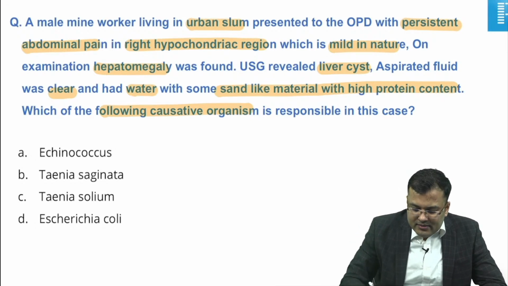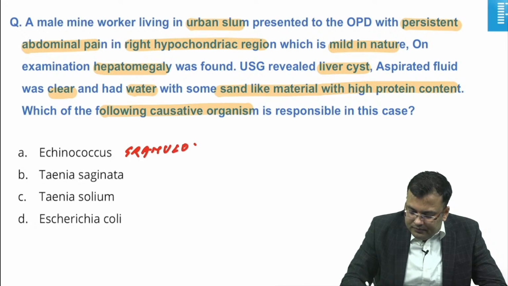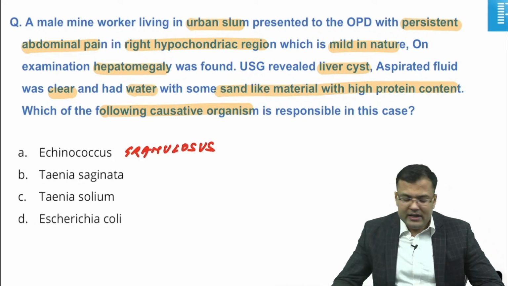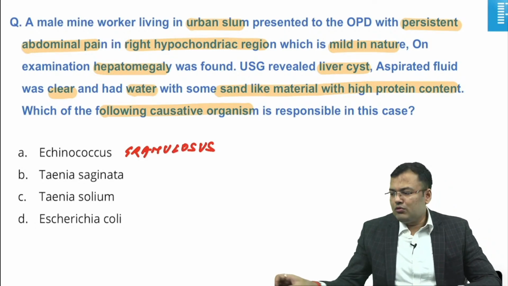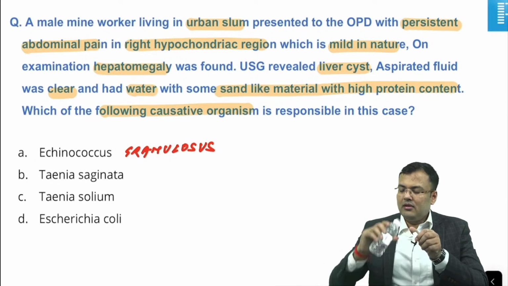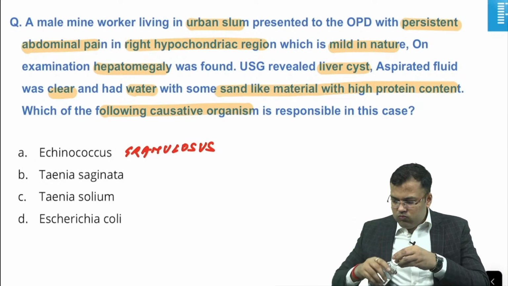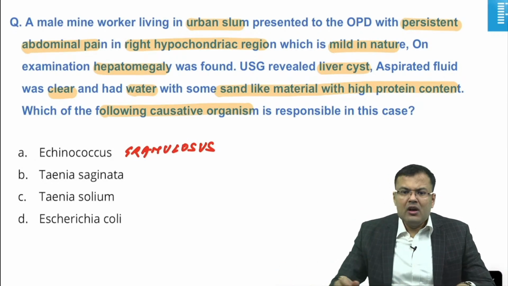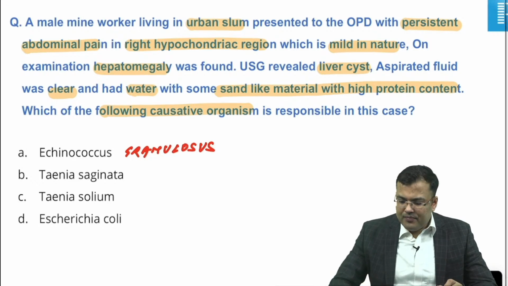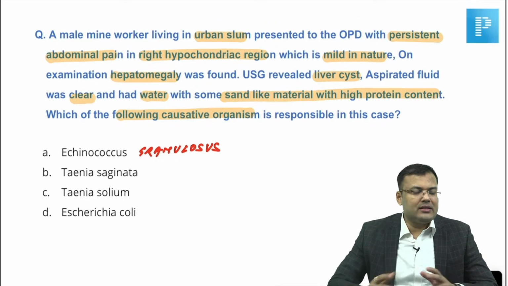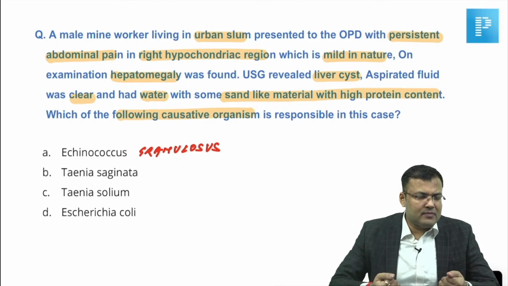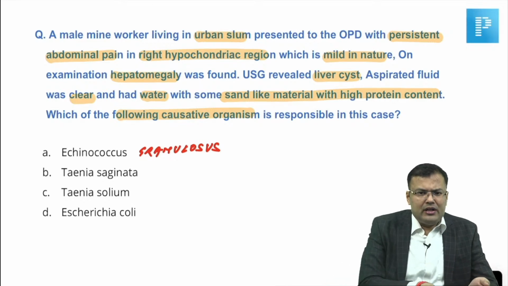So, here the organism is Echinococcus granulosus, the most common organism. Clear? For malignant hydatidosis, it is Echinococcus multilocularis.